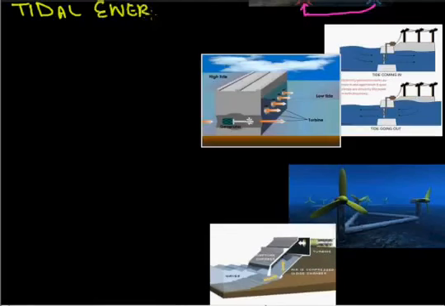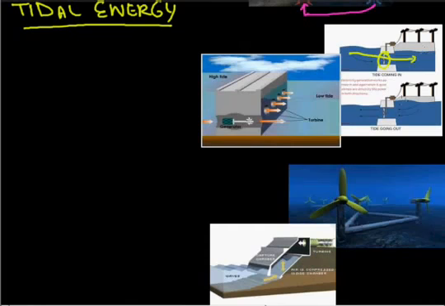tidal energy. As we know, high tide and low tide continuously come, meaning twice high tide and twice low tide. So this energy of high tide and low tide we are using for producing electricity. Here you can see that when high tide comes, here is our turbine. We rotate the turbine and the water goes here.